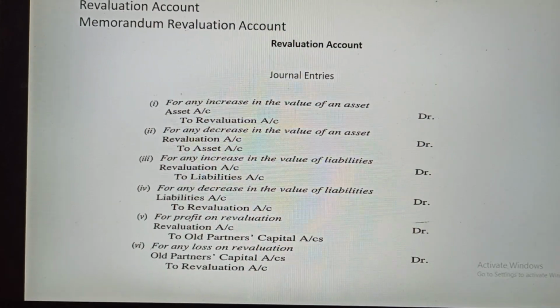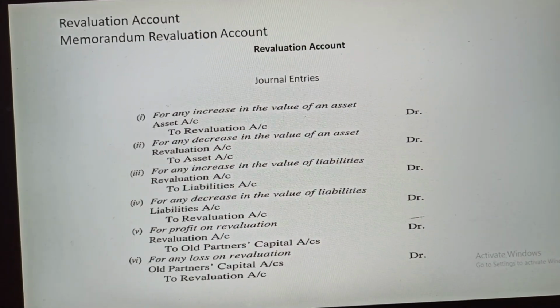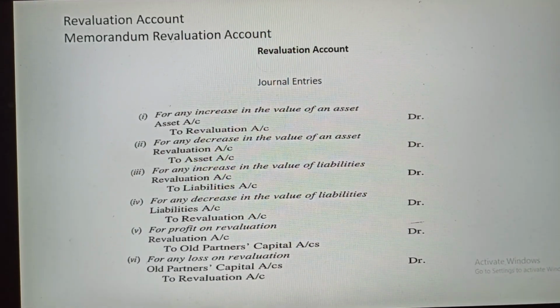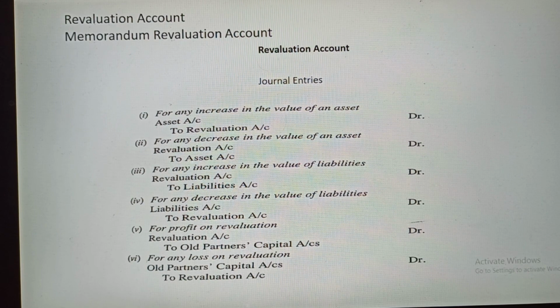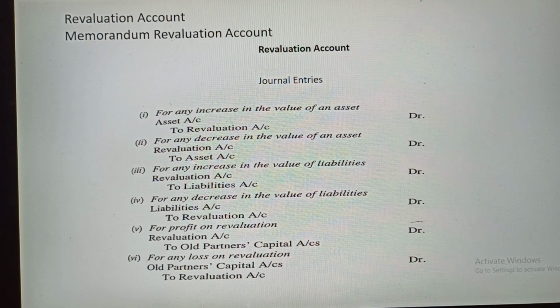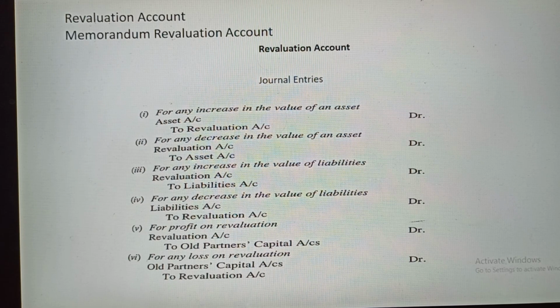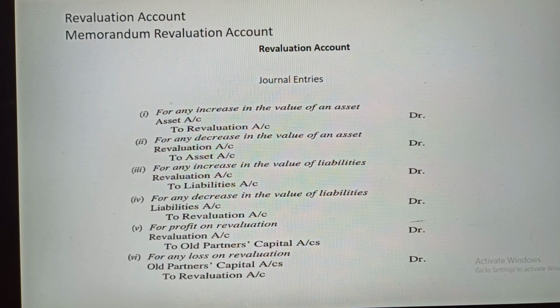In a simple way you can say that when your assets increase, it is always debited. In a similar way, when your assets decrease, it is credited. You can see point number 1, assets account debit to revaluation account. When it will happen? When your asset will increase. And when your asset will decrease, you have to reverse the entry, that is revaluation account debit to asset account.